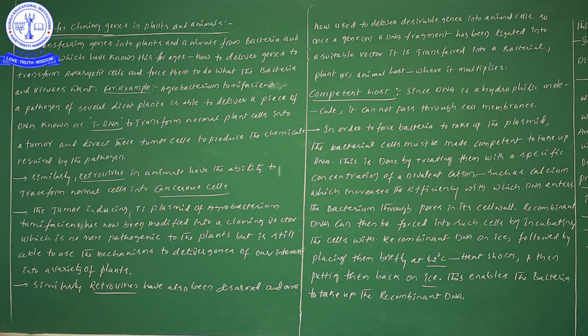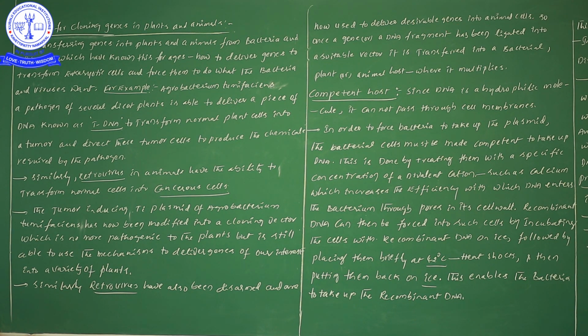In a retrovirus, whichever genes are responsible for acting as a pathogen, such characters we will remove. When that retrovirus has been disarmed, we can use this retrovirus for delivery of our genes. Once this retrovirus is disarmed, that virus can be used for the delivery of our desirable genes into animals.